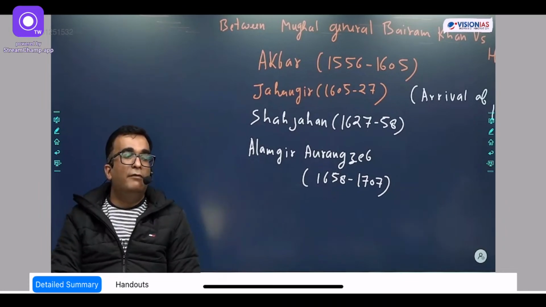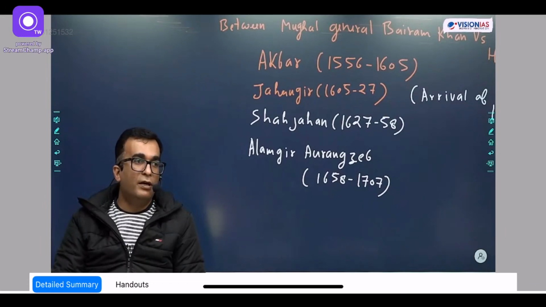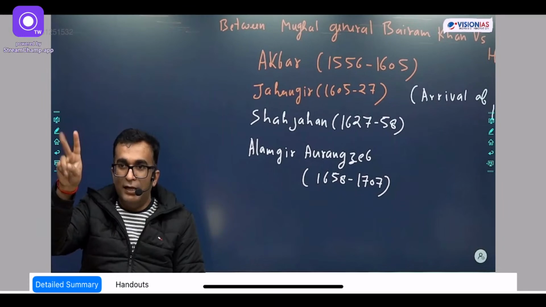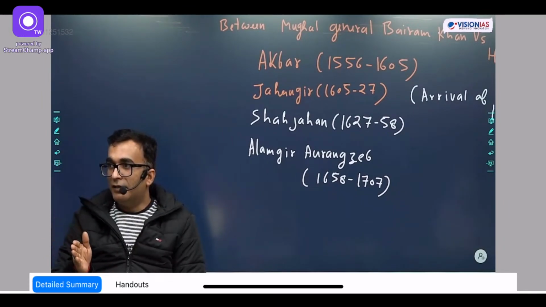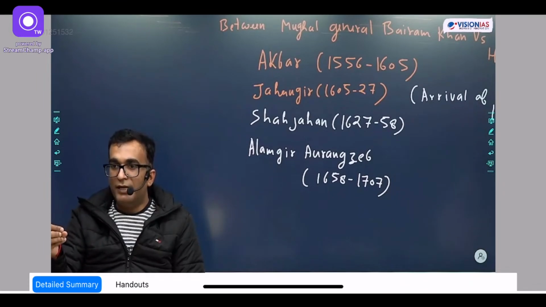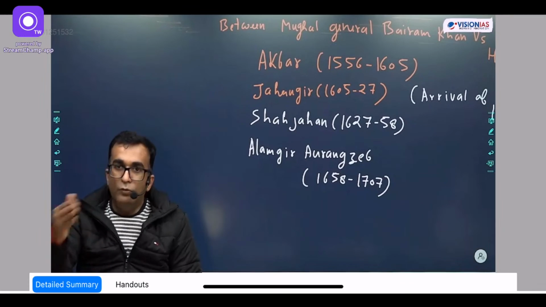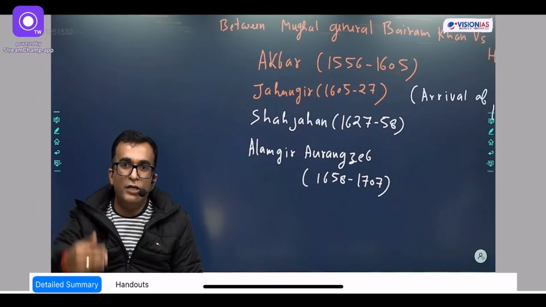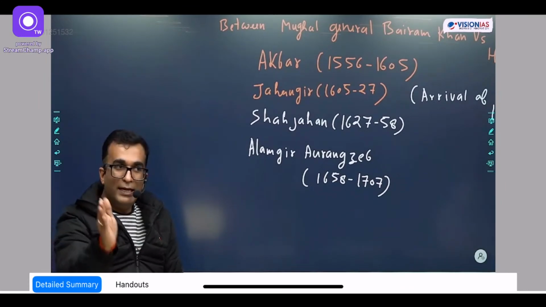185 BC to 250 AD is regarded as the post-Maurya age, and in this age we discussed two types of dynasties: outsiders and insiders. Let's see the insiders first. One is the Sunga, who was replaced by the Kanvas in 75 BC, and then in the 1st century AD the Kanvas were replaced by the Satavahanas. These are the indigenous dynasties.